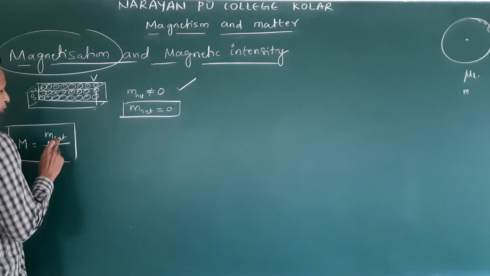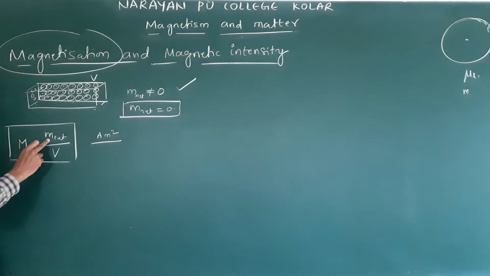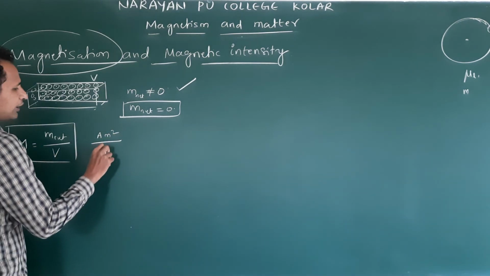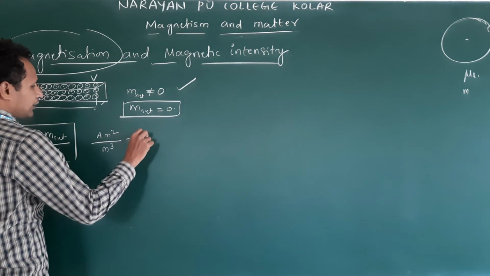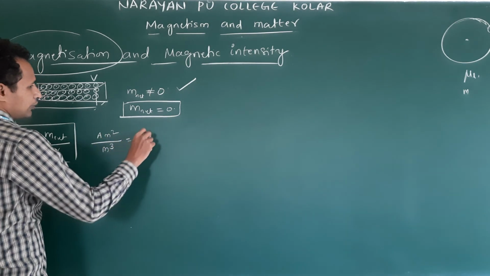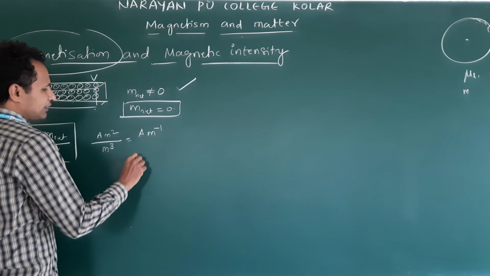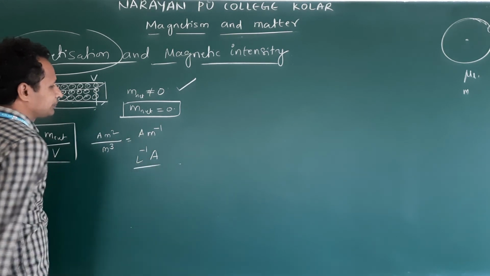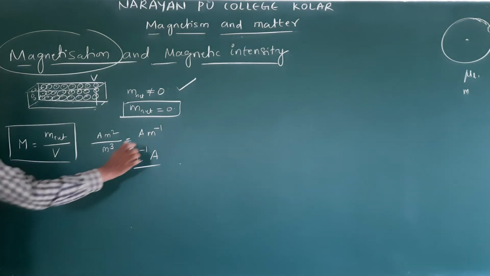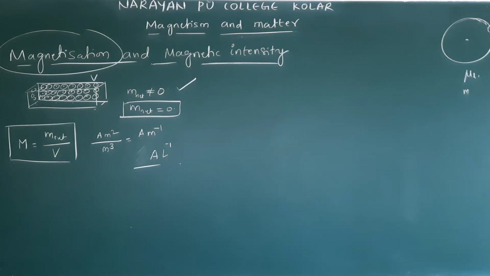The unit of magnetic moment is ampere meter square, current into area. Volume is meter cube. What happened? One meter will cancel, so ampere per meter. Clear? Our dimensional formula: meter is L, and minus 1 power, A is A as it is. Here you can write it like this: A into L power minus 1. So this we can expect for 1 mark.